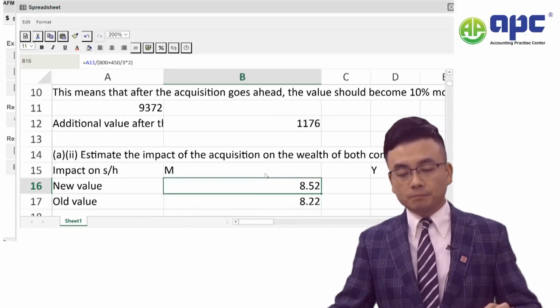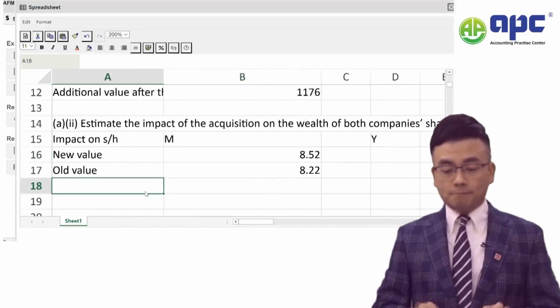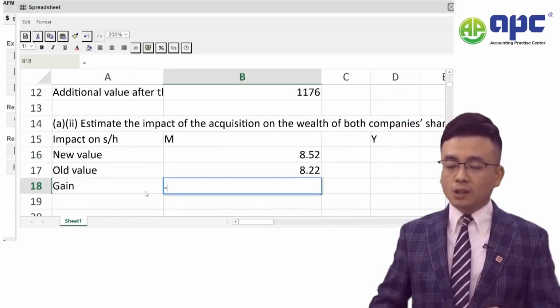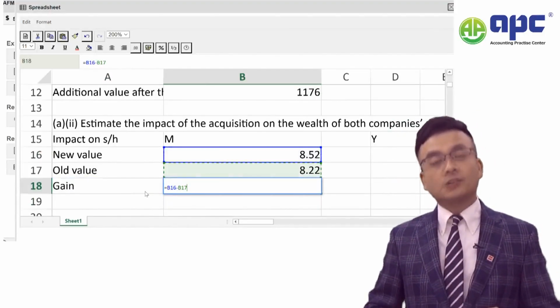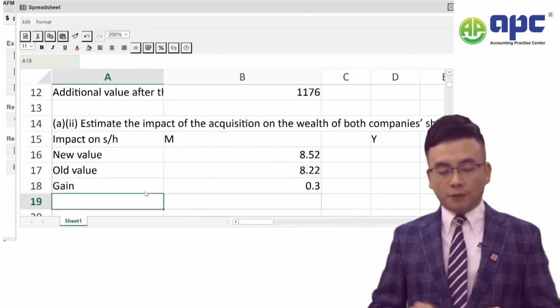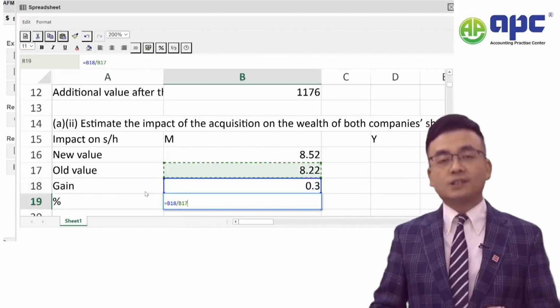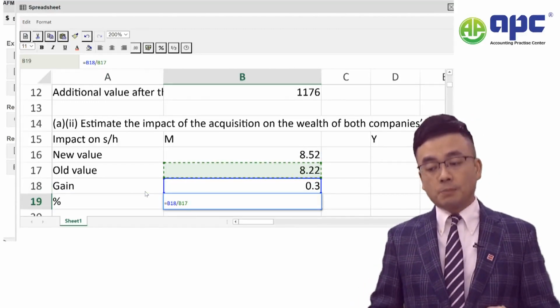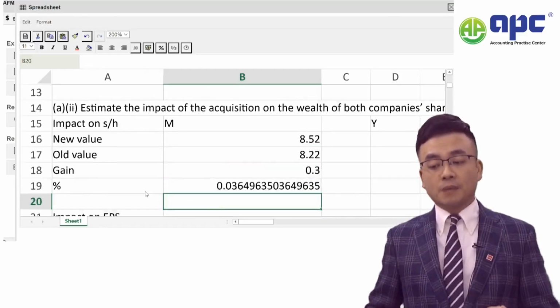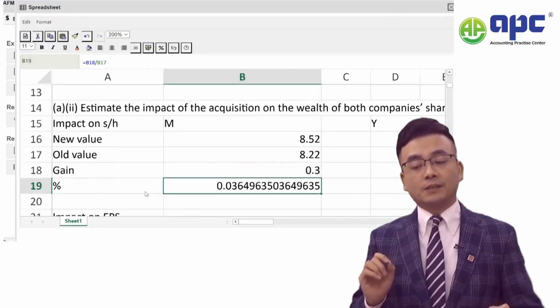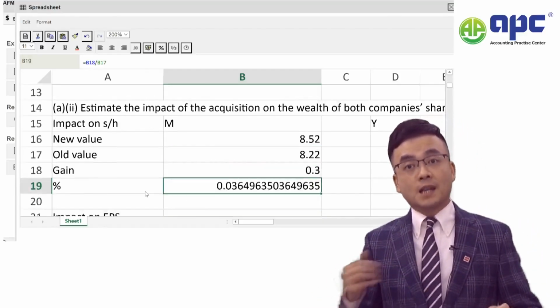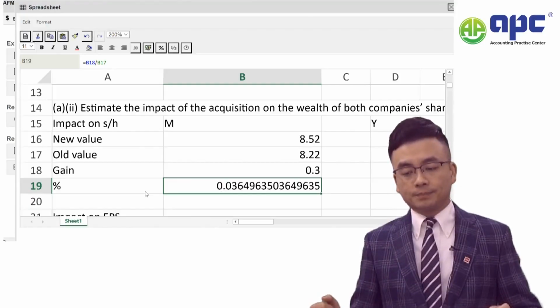So we'll say that there's been a gain, because I take 8.52 minus 8.22. If I were to express that as a percentage, I would take the gain over the existing value of 8.22. That gives me a 3.6% increase in value if the acquisition goes ahead.